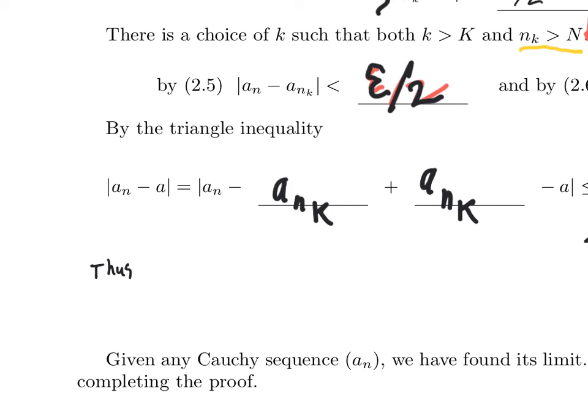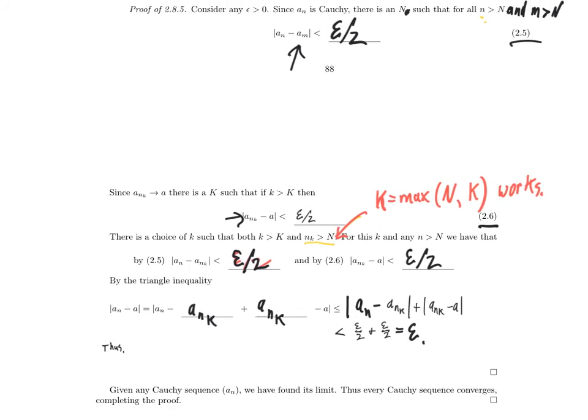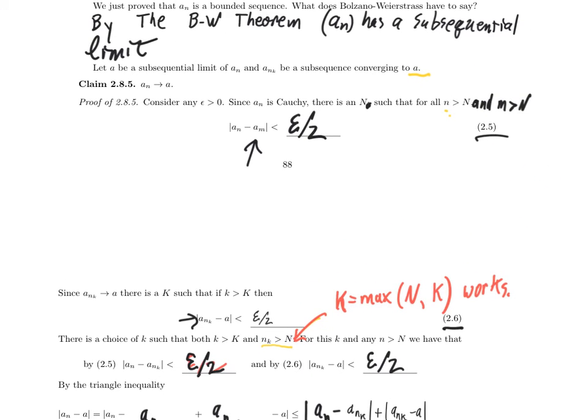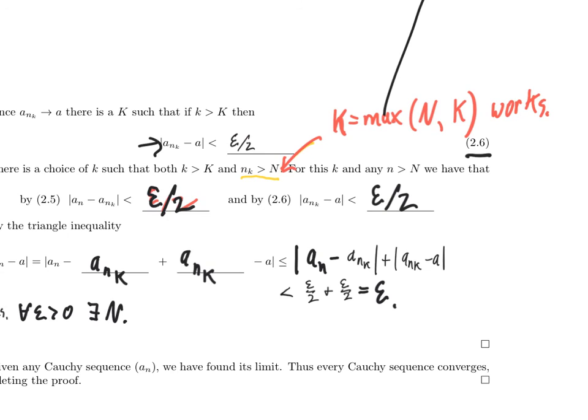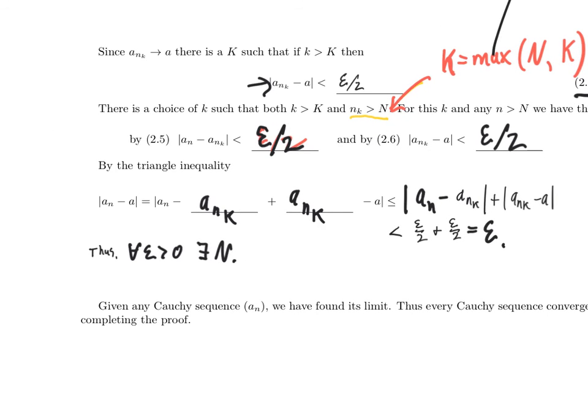Thus, well, let's see, we started by considering any epsilon bigger than 0, and then we came up with a choice of big N. For all epsilon bigger than 0, there exists a choice of big N. I then did some stuff, and eventually considered any little n bigger than big N. And, well, there was also the stuff about k, but that was part of the proof, not part of the conclusion.